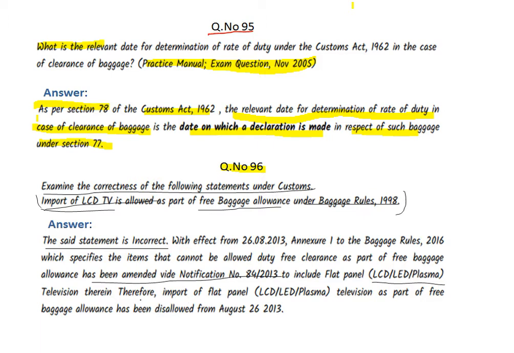Therefore, the import of flat panel, that is LCD, LED, plasma television, as a part of free baggage allowance has been disallowed in August 2013.